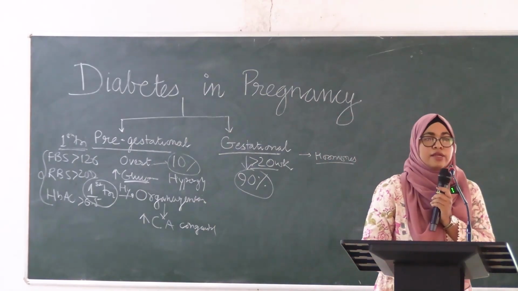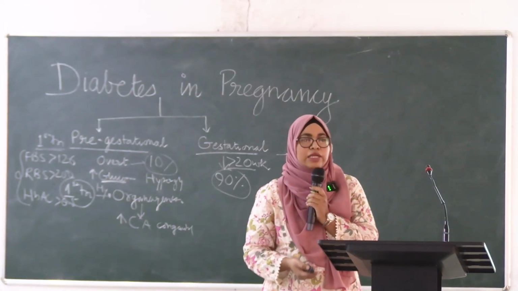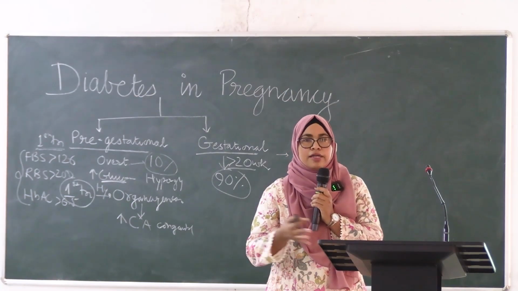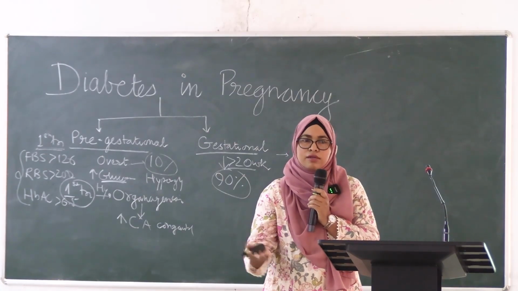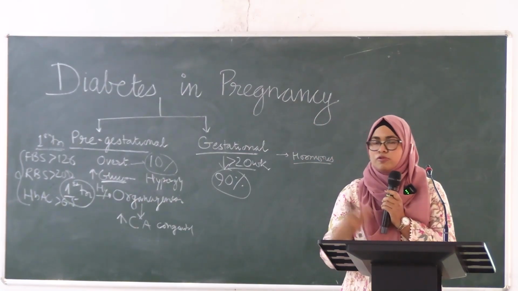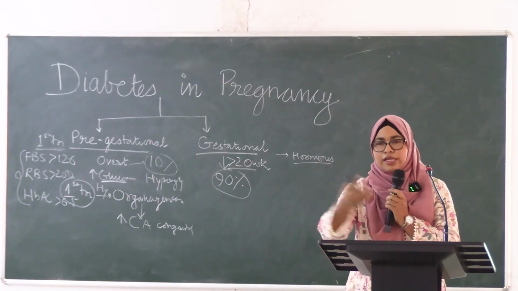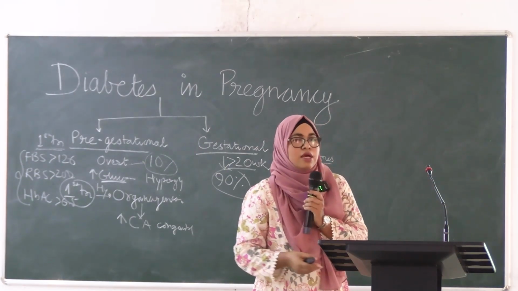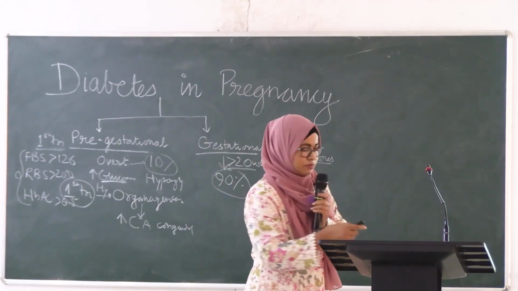Why does it occur in the Indian population? Because we tend to eat carbohydrate-dominant food. We take more carbohydrate than the required amount. In the Indian population we take rice more, or chapati more. Carbohydrate intake is more in the Indian population. You can see in your household, whatever you were eating in the last 20 years, there was carbohydrate dominance in all the food. That's why in the Indian population the risk of diabetes is more than in the Western population.